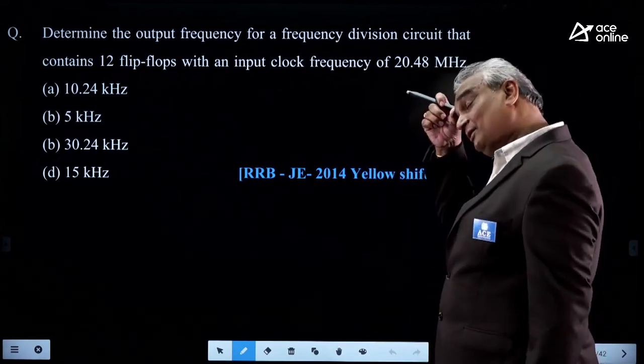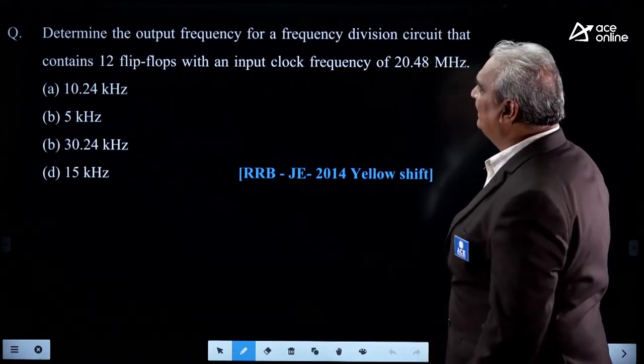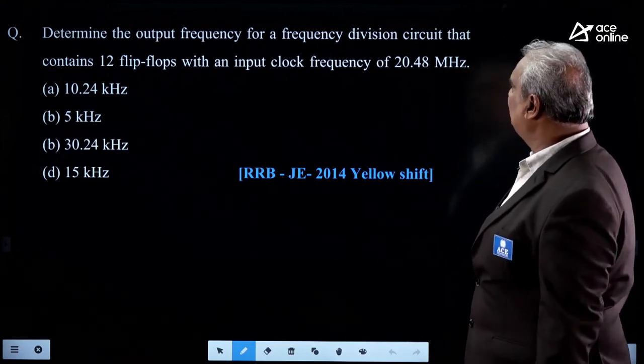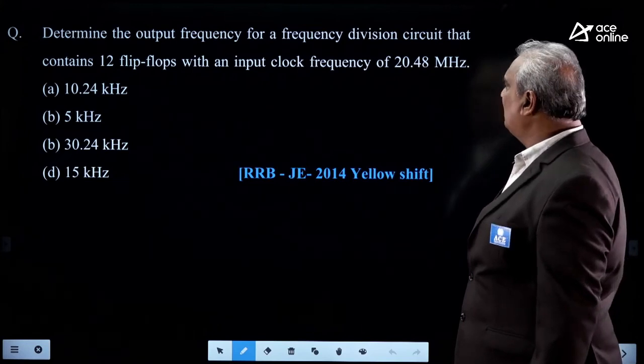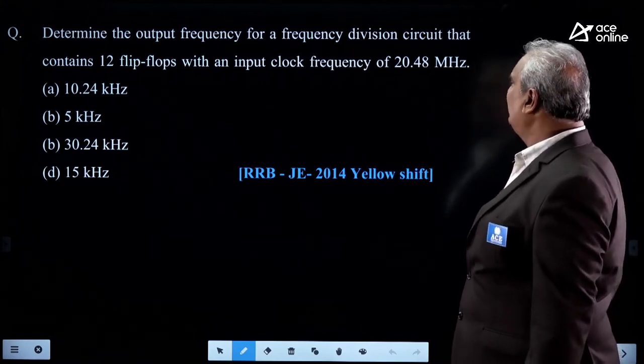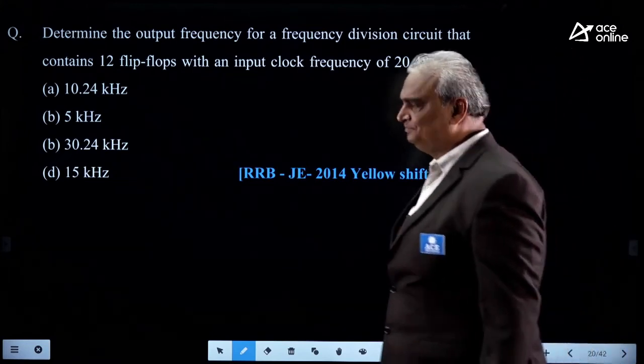It is an excellent question on sequential circuits. Determine the output frequency of a frequency division circuit that contains 12 flip-flops with an input clock frequency of 20.48 megahertz.